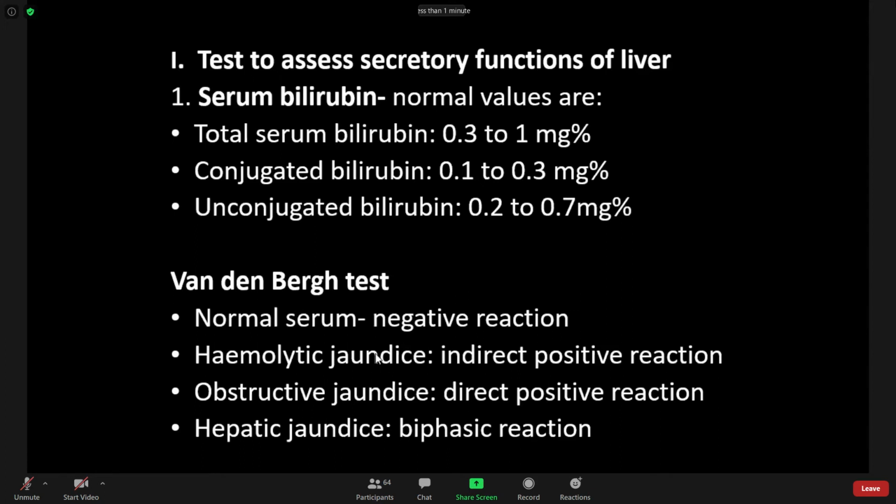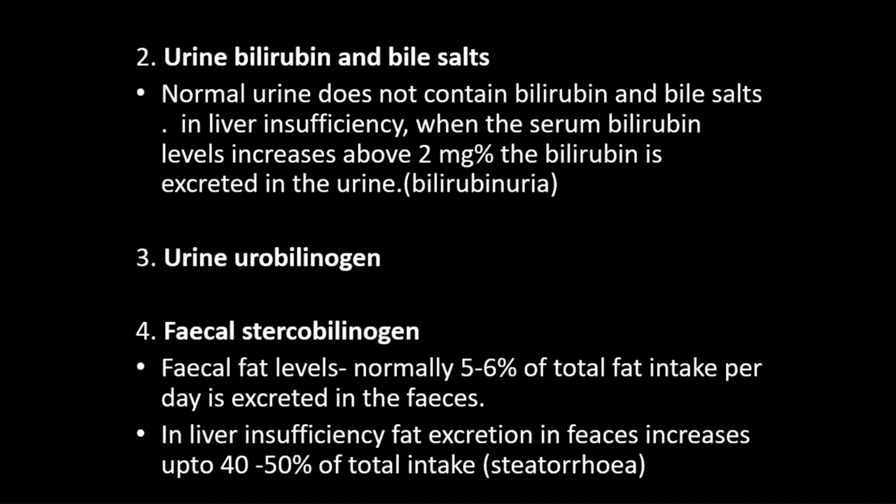Again, the Vandenberg test is a test to identify the type of bilirubin present, either conjugated bilirubin or unconjugated bilirubin. Conjugated bilirubin is water soluble, so when it is mixed with the diazo reagent, it immediately gives color. This is direct positive.